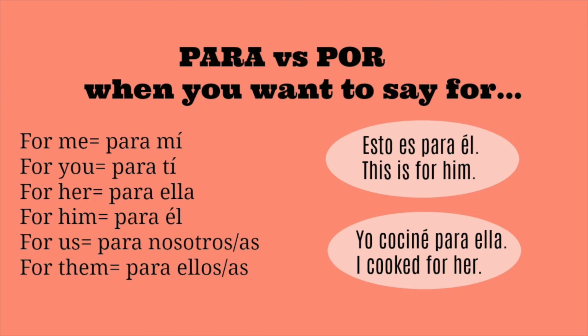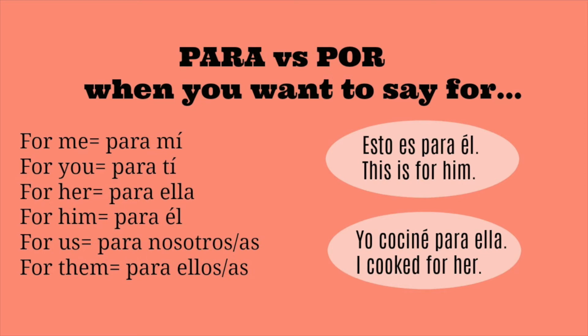So whenever you want to say this, you have to say para mí, for me; para ti, for you; para ella, for her; para él, for him; para nosotros, for us, but if it's two females referring to themselves, para nosotras, okay? For them, para ellos, when it's a group of guys or when it's girls and guys, but if it's just females that you're referring to as them, you're going to say para ellas, right?